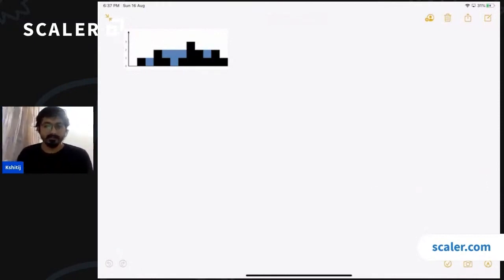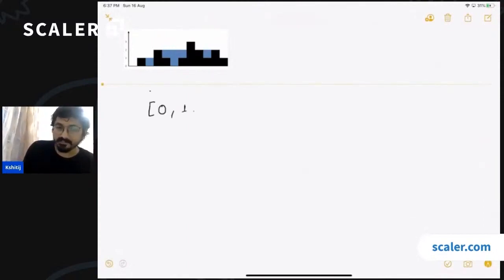You can consider these to be two-dimensional buildings with a width of 1, and the height is given to you in an array. So let's say that this is the array in which you have all the heights of the buildings.